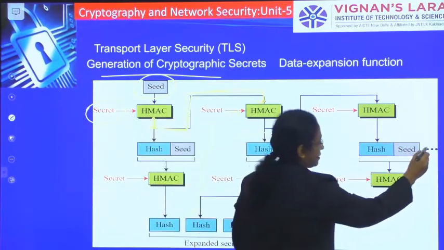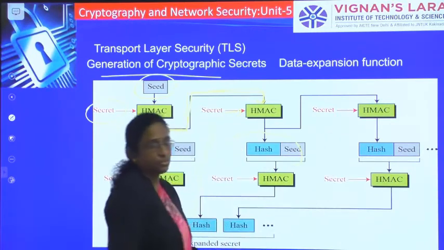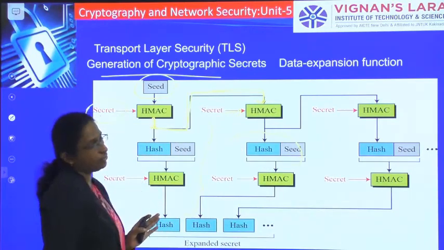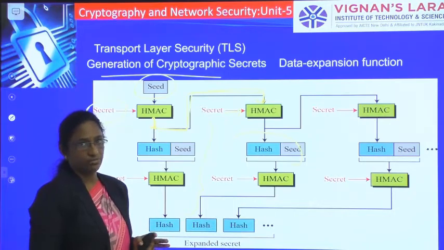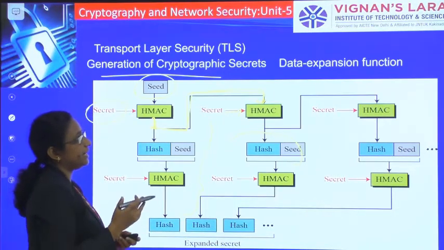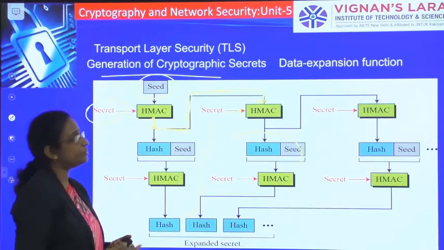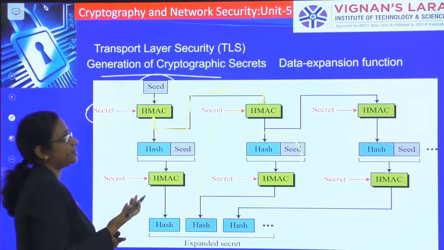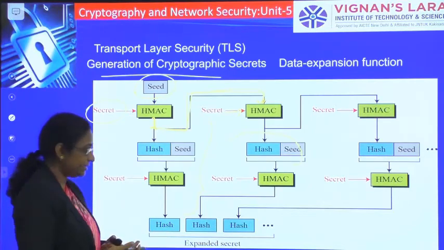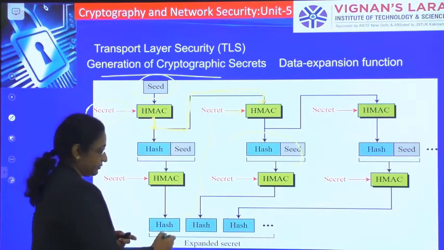This dot represents that you can iterate as many times as you require, and you can expand your secret as much as you require. So that is the data expansion function that is used by the TLS for expanding the secret.